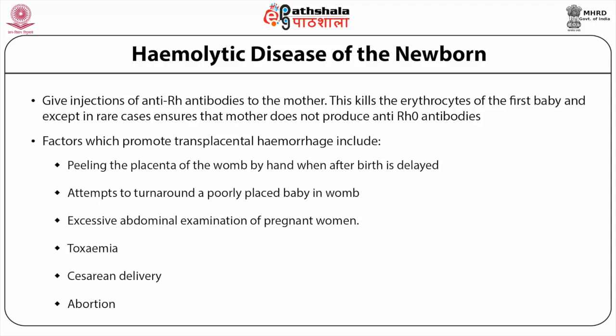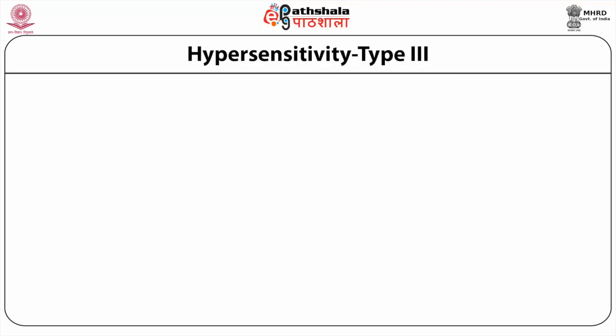1. Peeling the placenta off the womb by hand when the afterbirth is delayed. 2. Attempts to turn around a poorly placed baby in the womb. 3. Excessive abdominal examination of pregnant women. 4. Toxemia. 5. Cesarean delivery. And finally, abortion.